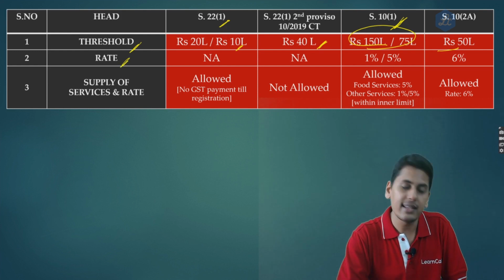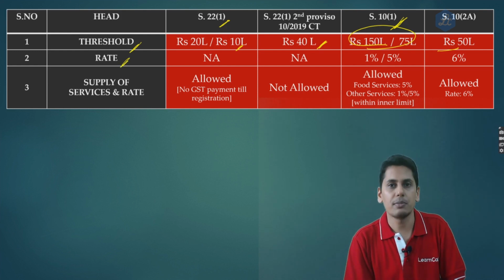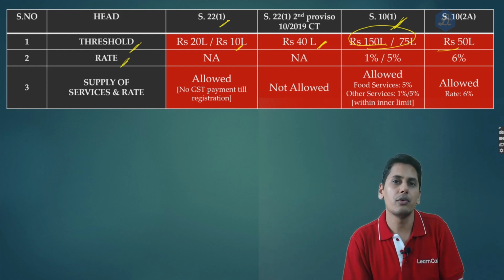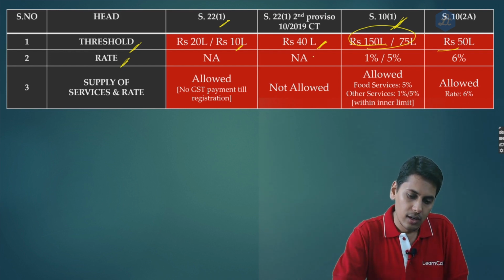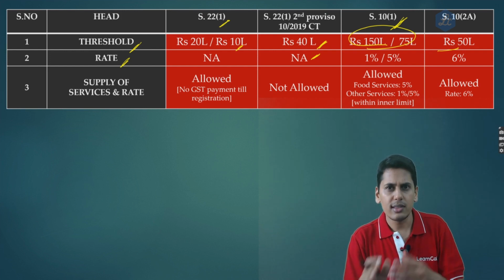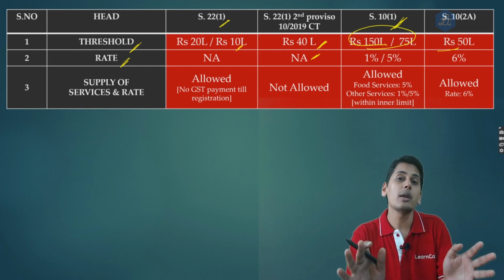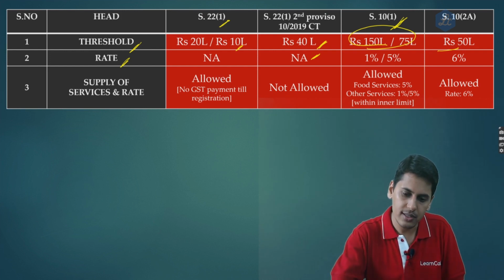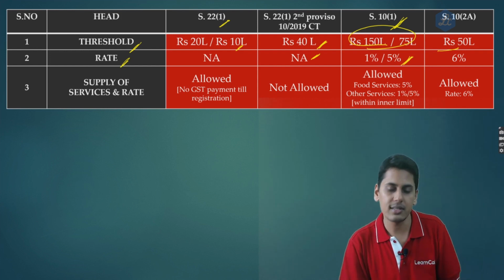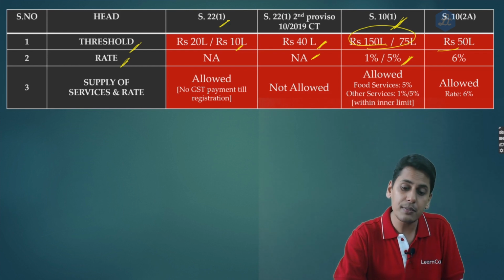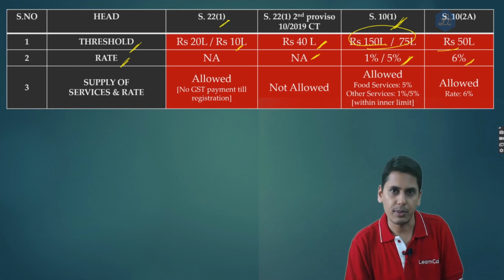As regards the rate of tax, under section 22 subsection 1, up to the threshold of 20 or 10 lakhs, there is no requirement to pay any taxes. 22 subsection 1 second proviso, the threshold of 40 lakh rupees, there is no requirement to pay any taxes up to 40 lakh rupees. 10 subsection 1 composition scheme, the rate of tax is 1% or 5%. 10 subsection 2A, the rate of tax is 6%.